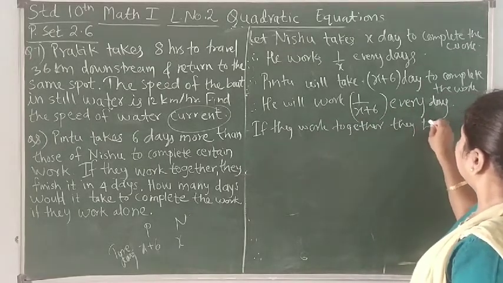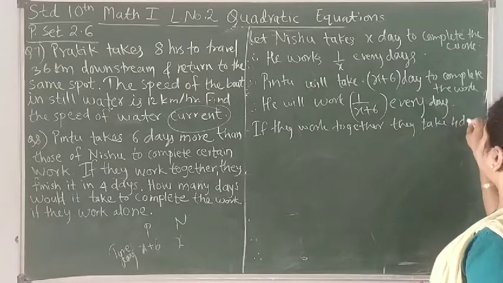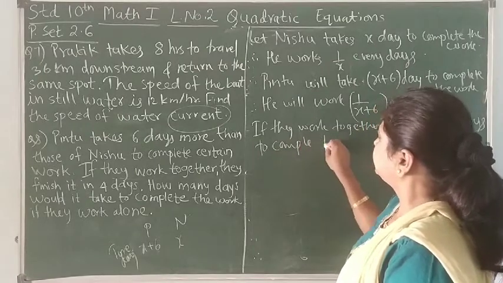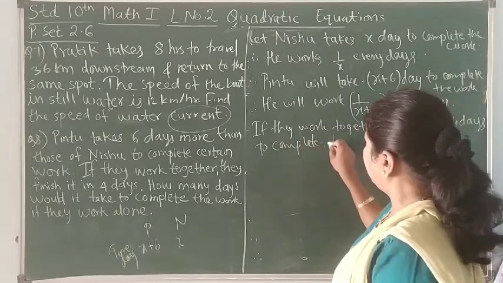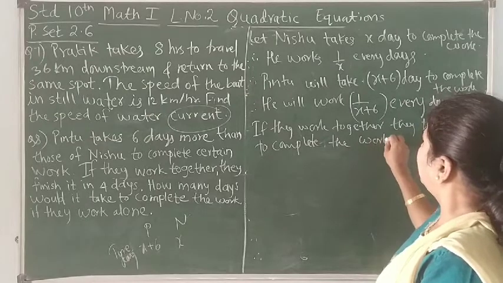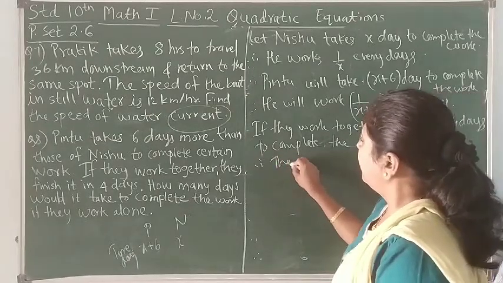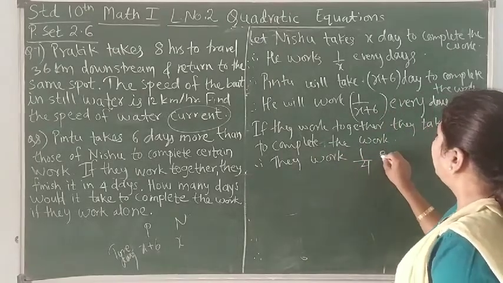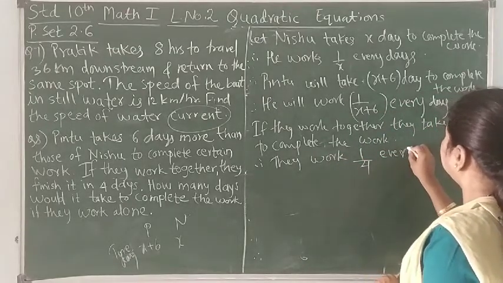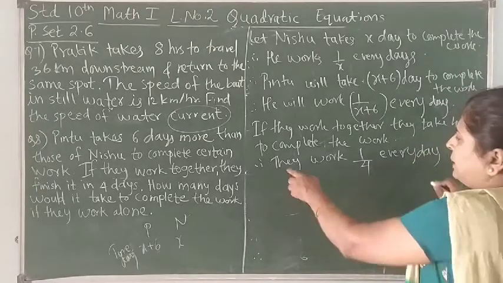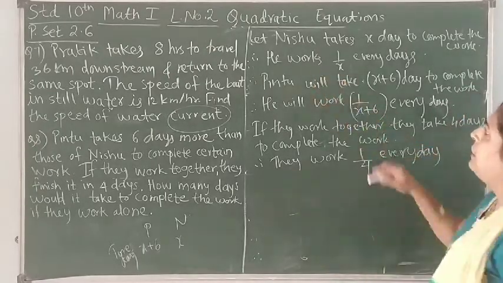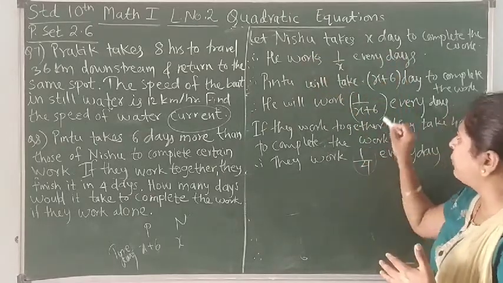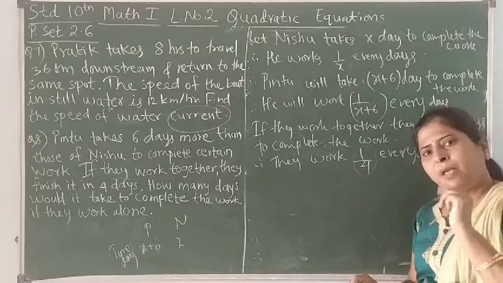Now, if they work together, they take 4 days to complete the work. Therefore, they work how much? 1/4 every day. Either you can write the statement like every day they work 1/4 work. So this is 1/4, this is the work done by them every day.